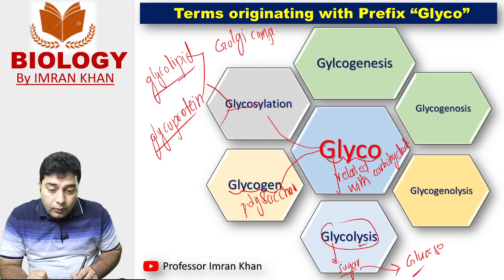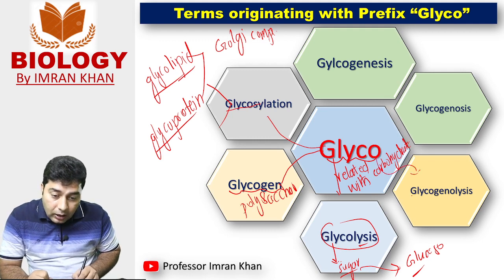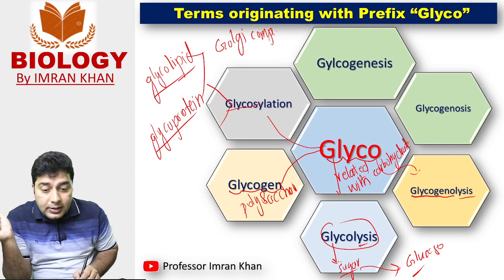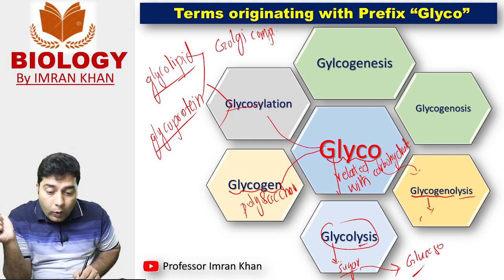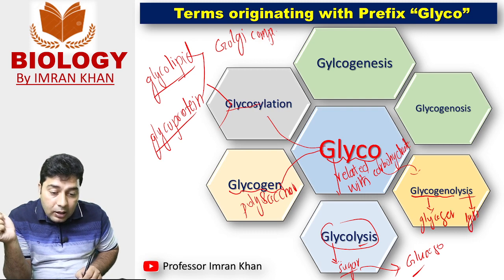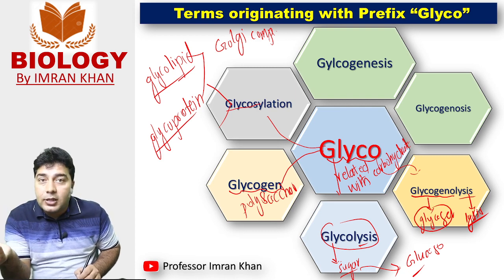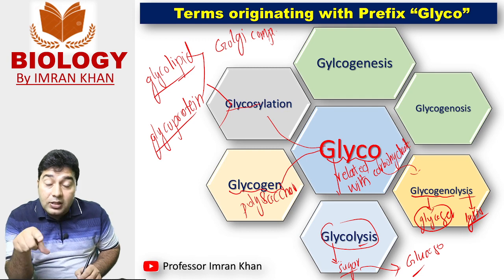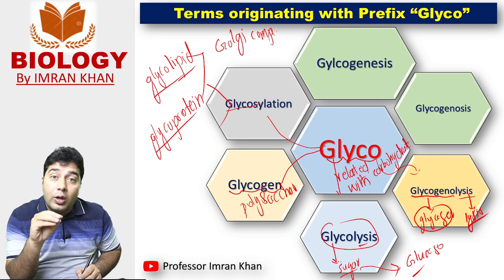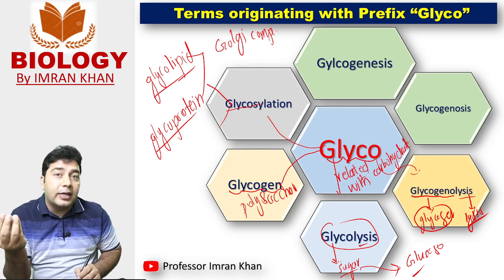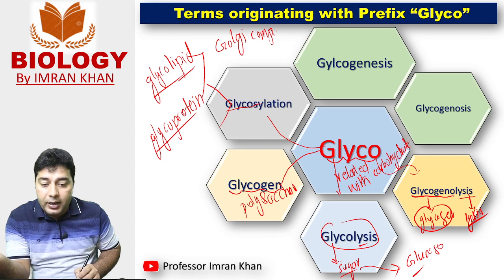Next, we are using another term that is called glycogenolysis. This term is actually a combination of two terms. One is glycogen and the other is lysis. Lysis means breakdown and glycogen is a polysaccharide. So breakdown of this glycogen is called glycogenolysis. An enzyme that is involved in breakdown of glycogen actually breaks down glycogen.